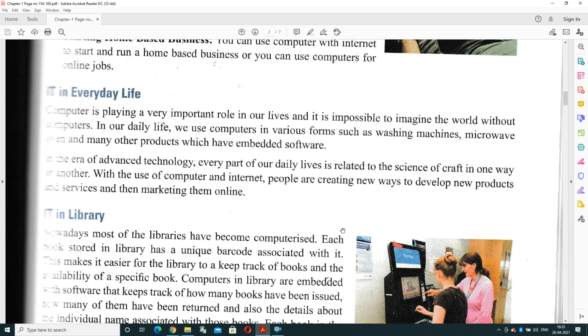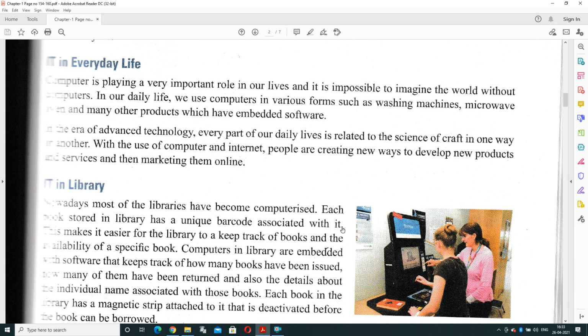Next use is IT in everyday life. Computer is an important part of your life. It is impossible to imagine the world without the computer system. In our routine life, this is the best example. Either you are using a washing machine, microwave, any product you are using, each product has software that is known as embedded software, and without a computer it is not possible to prepare the software.